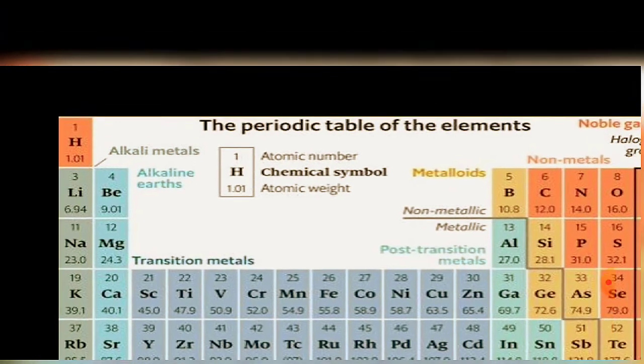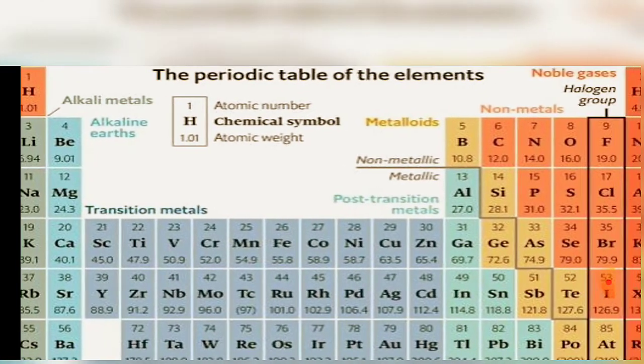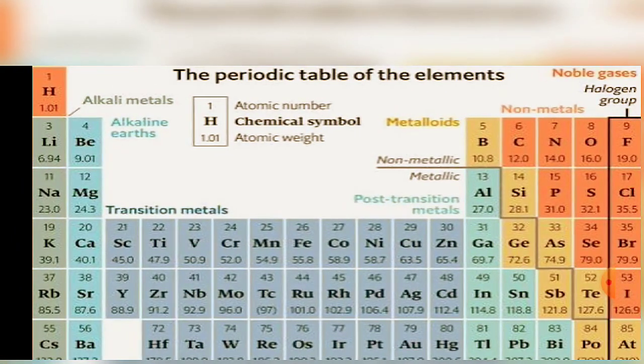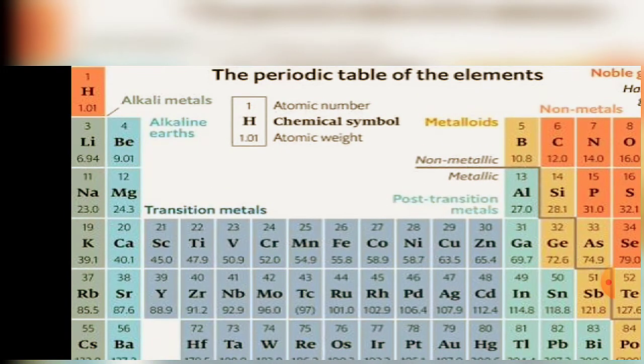So when we arrange the elements according to increasing atomic number, after regular intervals, for example, the gap between the first period and second period is of two elements, and between the third and fourth period, lithium, beryllium, boron, carbon, the repetition of properties of the elements occurs after 8 elements, and in the fourth and fifth period, repetition of properties occurs after 18 elements, and in the 6th and 7th period, because there are 32 elements, repetition of properties will occur after 32 elements, and this is called periodicity.